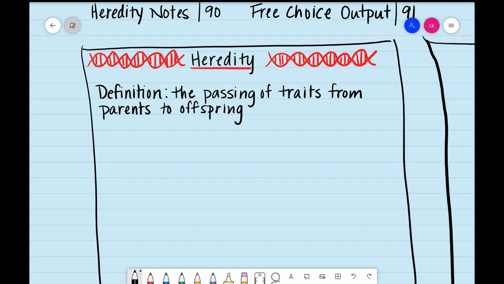This is widely studied and we know a lot about it, but the very first person who came up with the basic principles for heredity and genetics is a guy named Gregor Mendel.